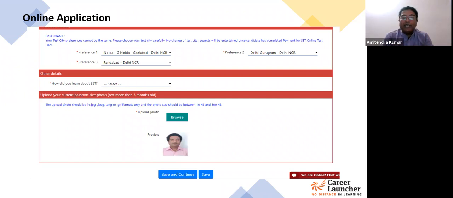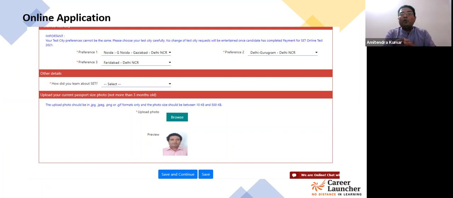Your photograph is already there. So if you want to change, you can browse and upload the photograph once again. But the one you uploaded during the registration process, that photograph is already there. So यहाँ पे कुछ भी करने की जरूरत नहीं है. You don't need to do anything.